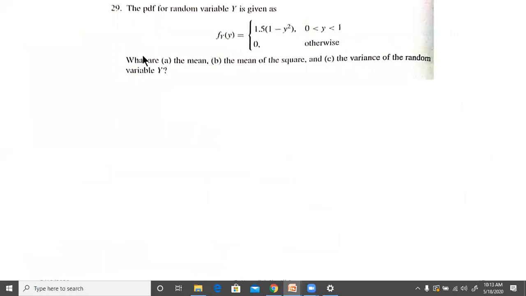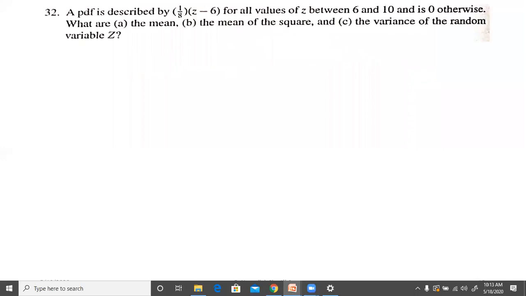So if you have any doubts till now, you can ask me. Otherwise, in the next session, we will try to solve by hand some of the examples given over here, such as 29, 32 and all that.